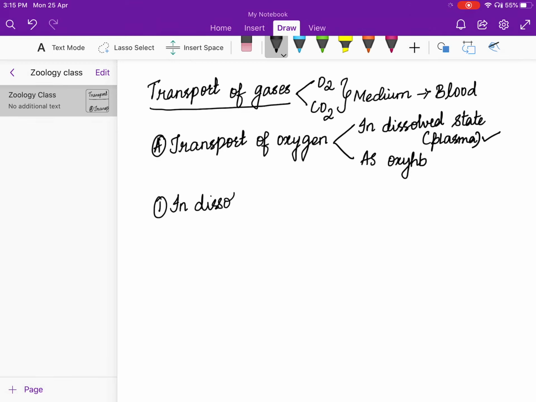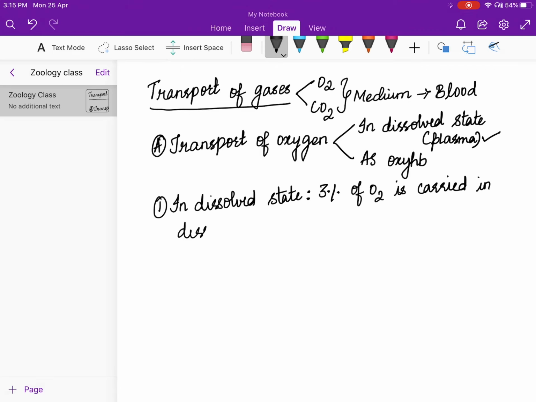Now, how much percentage of oxygen transportation is going to take place this way? Is anybody aware of it? If yes, please comment in the comment box given below. 3% of oxygen is transported or carried in a dissolved state through plasma.